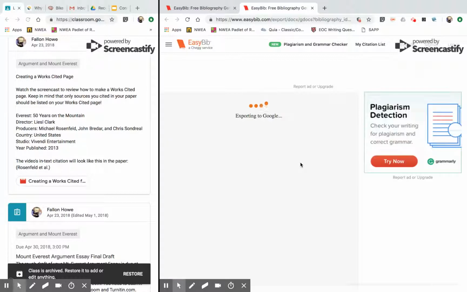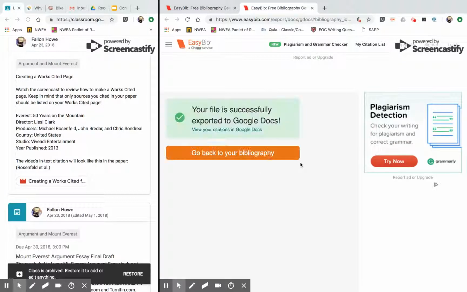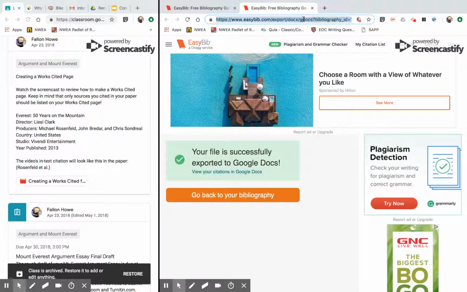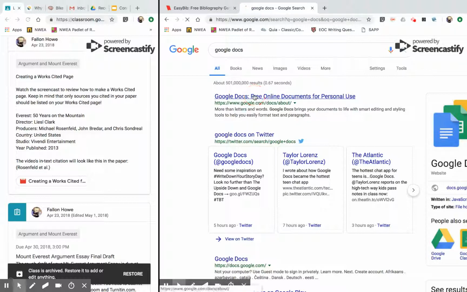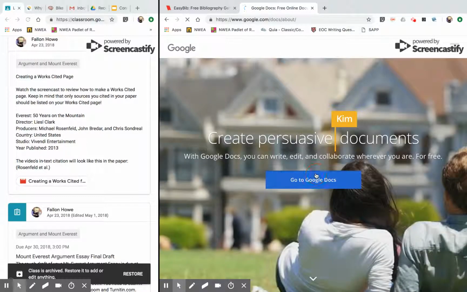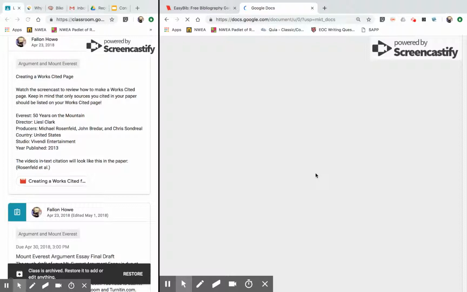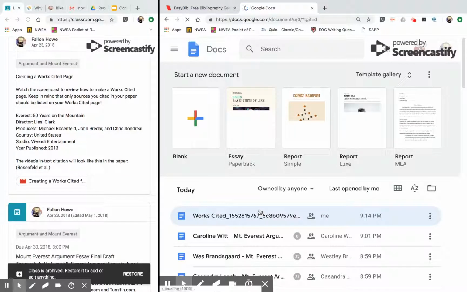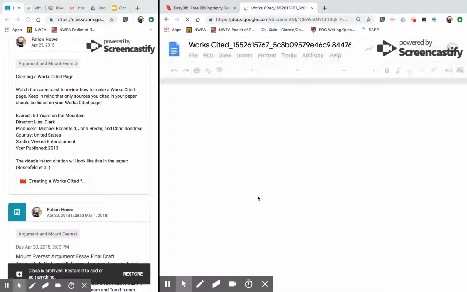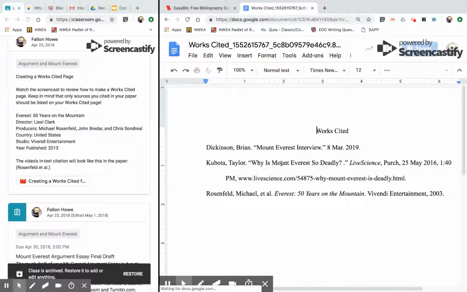Then when you are finished, you will be able to go to Google Docs. And your citation should be like this. Now it already formats everything for you, so the heading is correct and it is alphabetized and the hanging indent is the way that it should be. So once you have that done, you don't need to do anything else.